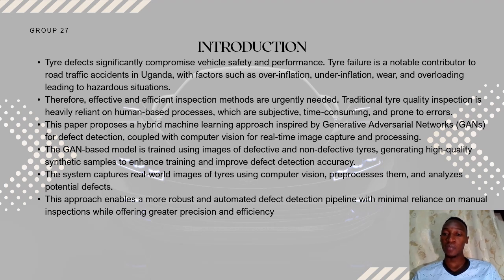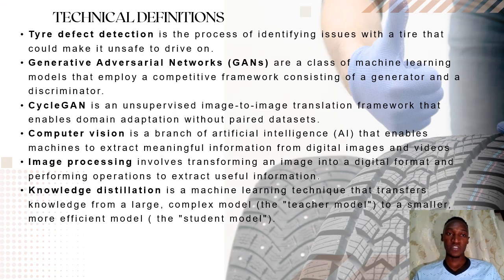Then it can differentiate between good and bad tires just by looking at the images we shall have captured using the cameras. The system will be capturing images, and they will be pipelined with minimal inspection while offering greater perception and efficiency.